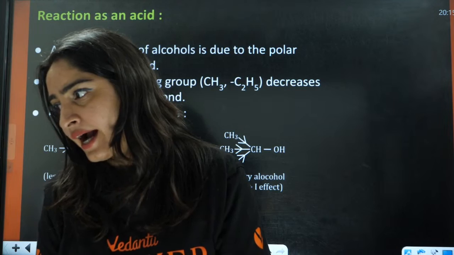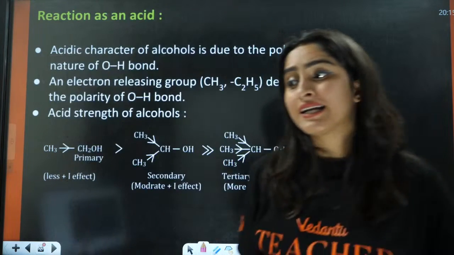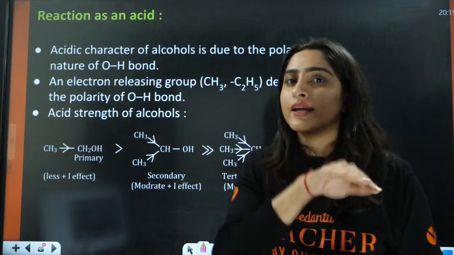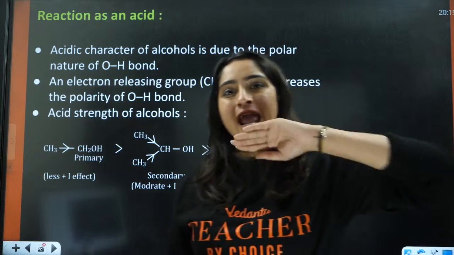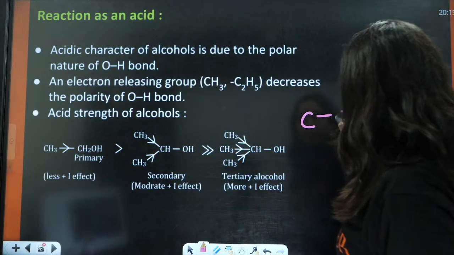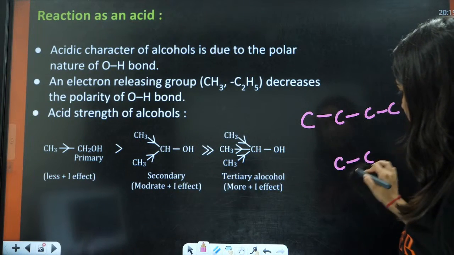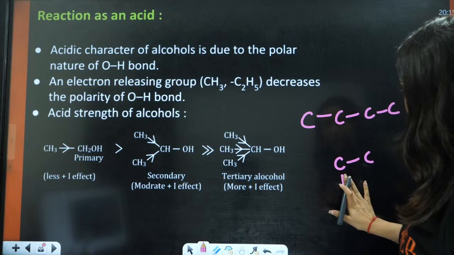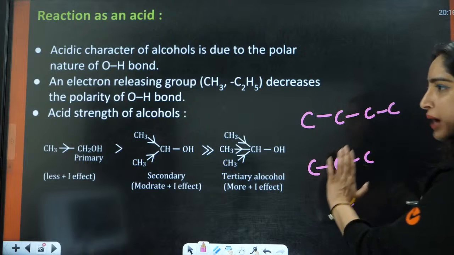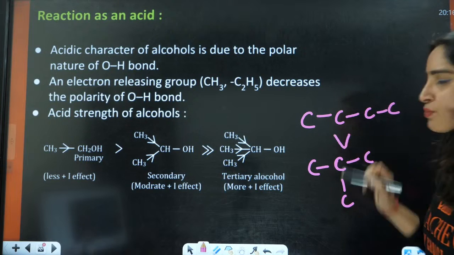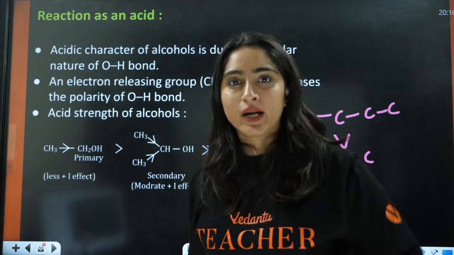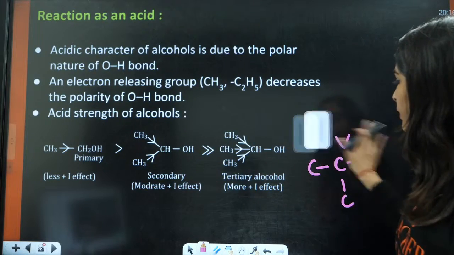Yes, if you are doing the branching, it is going to decrease the boiling point. If I talk about n-butyl and isobutyl, for example, you have the normal chain and the chain with branching. Now, this branched chain is going to have a lower boiling point as compared to the normal chain, right? More the branching, lesser will be the boiling point. They are inversely proportional to each other.